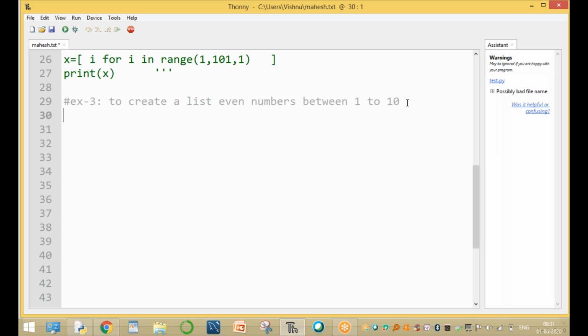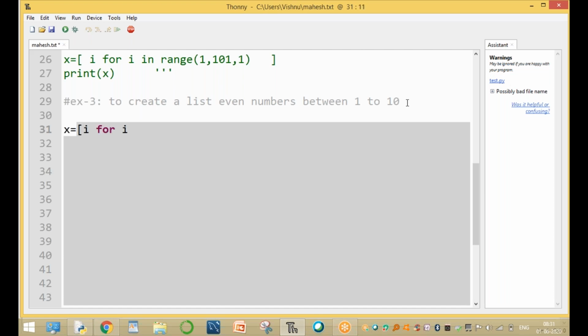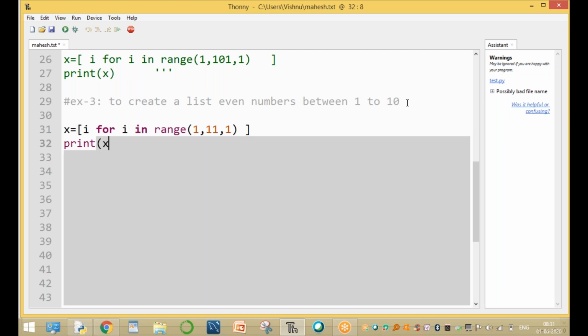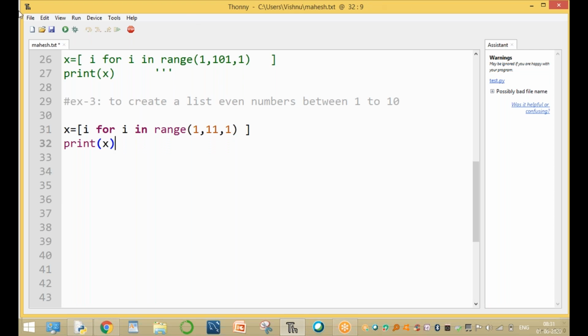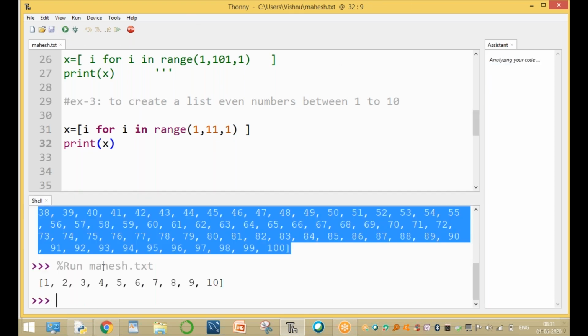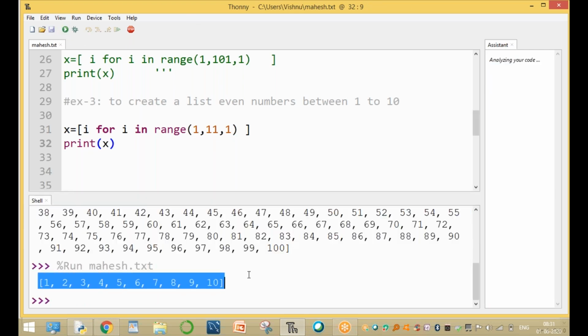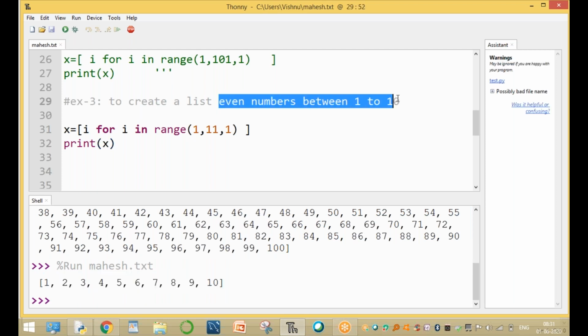Clear. Now first, to create a list with 1 to 10 numbers: x equal to i for i in range of 1, 11, 1. This is creating a list. Now print of x. Here the creating a list is completed, and the list of 1 to 10 numbers is created. Now the question is only even numbers in between 1 to 10.